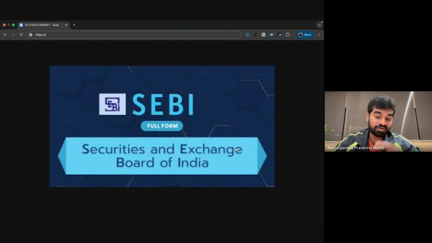SEBI officials will check with the company's auditors. SEBI will form rules and regulations required if you want to list your company on the stock exchange. SEBI will see whether the company is eligible or not. If eligible, SEBI will put the company on the stock exchange. Otherwise, SEBI will remove it.